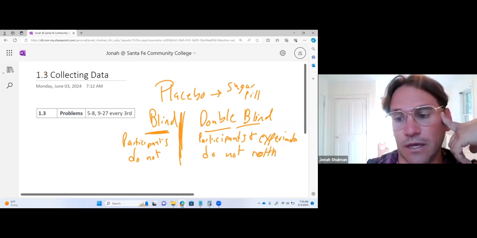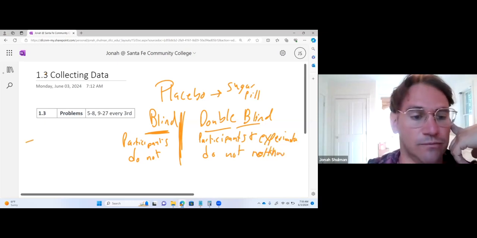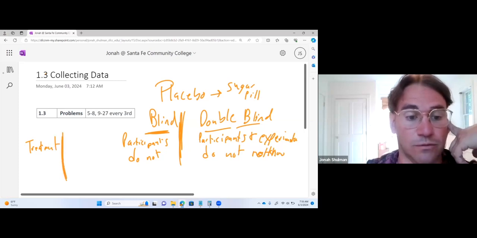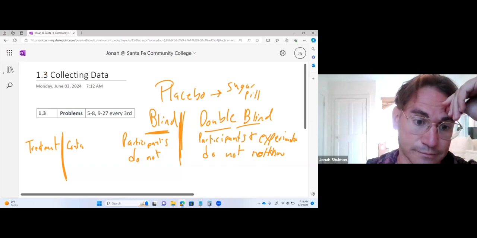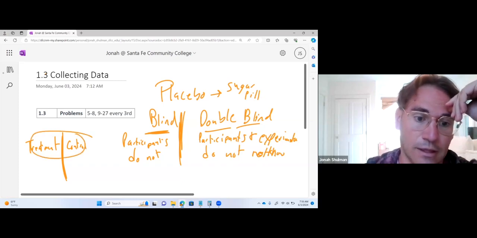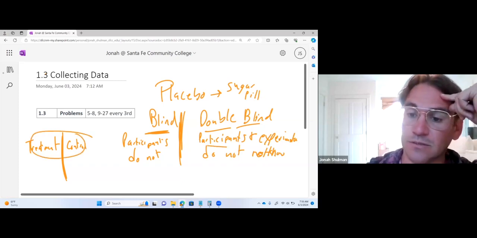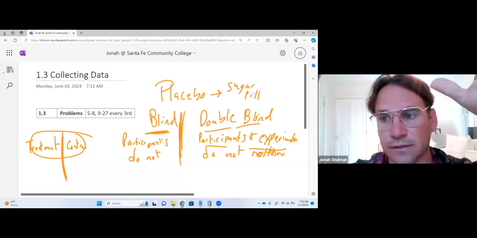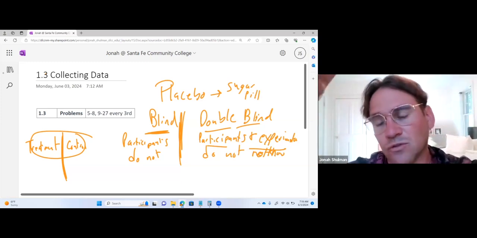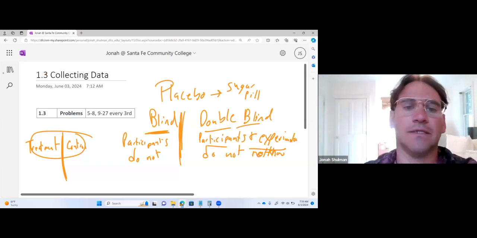And what do I mean by that? So we've got a treatment group, which get the drug or whatever treatment we're trying to do. It could just be more sleep or something. Then we have the control group. But here the participants and the experimenters just don't know. So why should they hide the experimenters? Because a lot of times experimenters will treat people differently if they're getting the drug versus not. So it's really always a good idea to have them both be randomized.